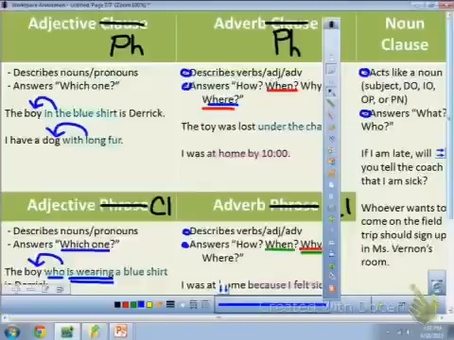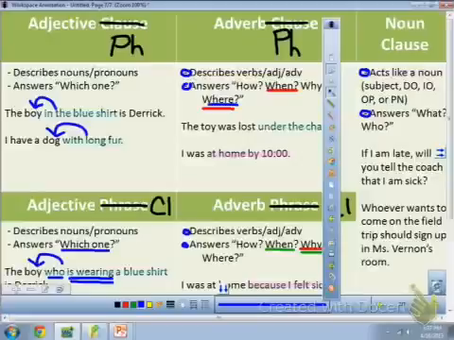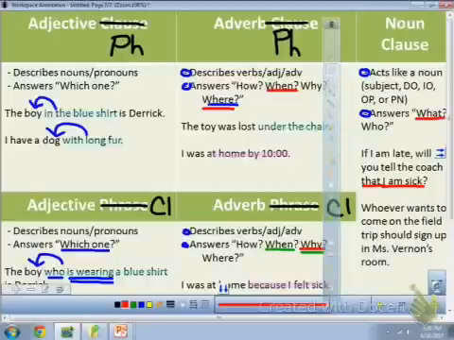The same sentence we looked for the adverb phrase in before, if I am late, will you tell the coach that I am sick? If I am late was an adverb clause. But what is it that you're going to tell the coach? What you'll tell him is that I am sick. Since this is a what, it's a noun clause, acting as a direct object.